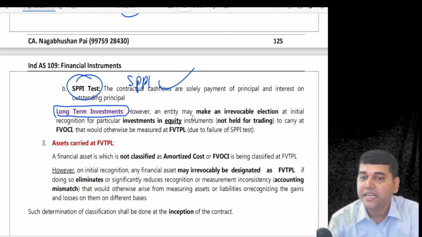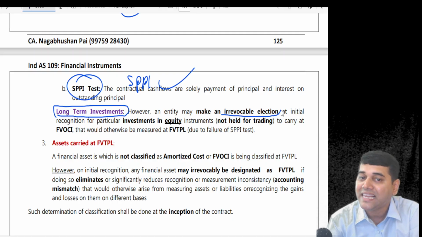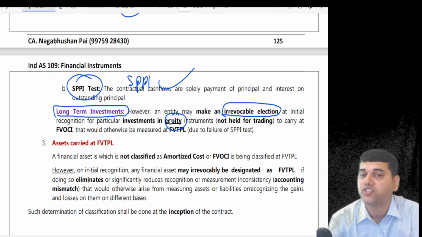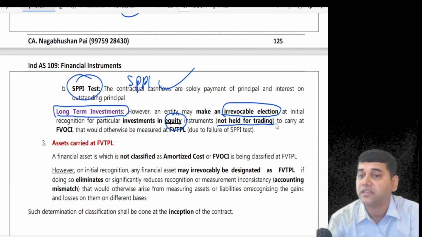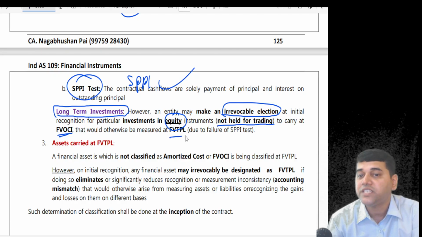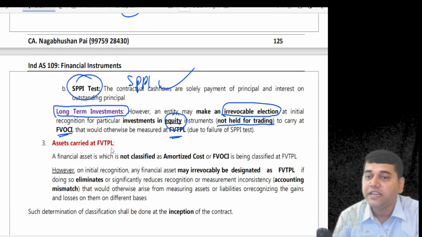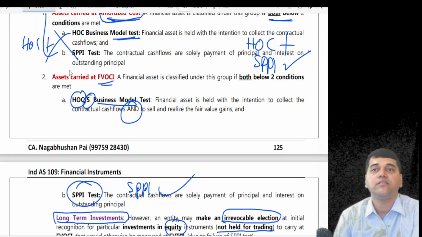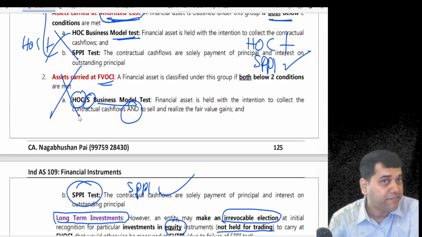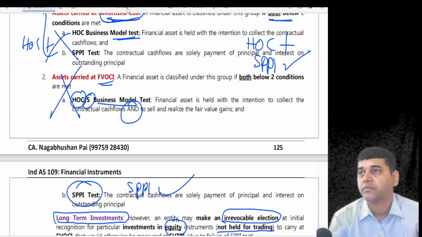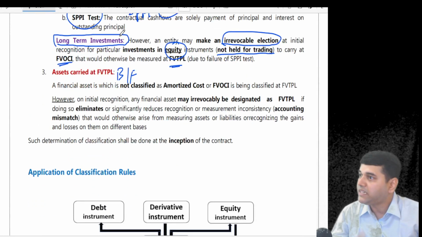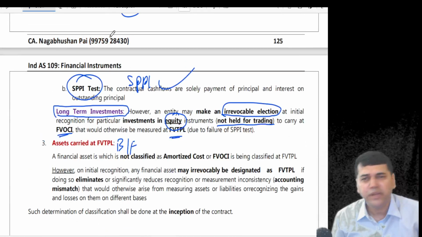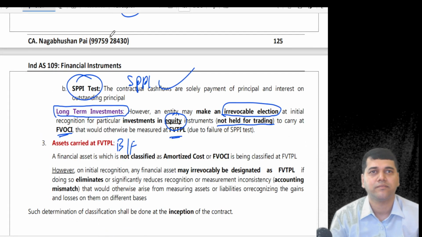Say, for example, an entity may make an irrevocable election option to recognize particular investments in equity instruments, which are not held for trading, to carry at FVOCI, which otherwise would have gone to FVTPL, because FVTPL is the balancing figure. Some asset which is not amortized cost, which is not FVOCI, is the balancing figure. Now, when it comes to equity, tell me whether equity will pass SPPI? No. So, the moment one of the conditions is not fulfilled, you say FVTPL.